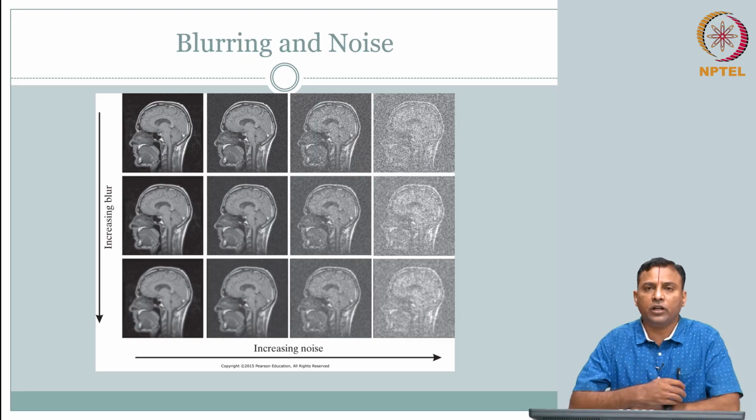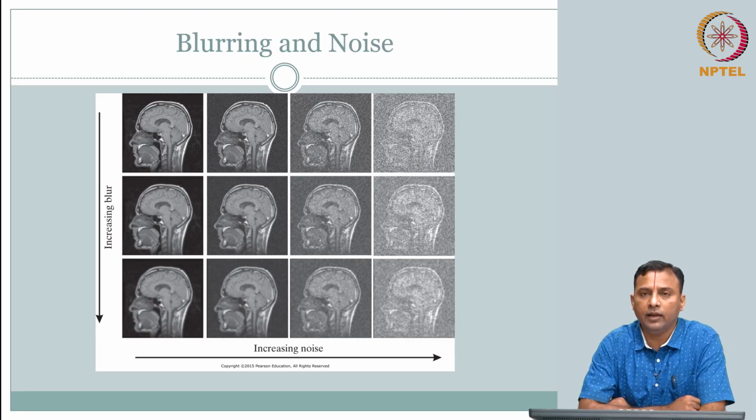Okay, so we talked about blurring and noise. All of these are aspects that are affecting our image quality, right? So now we need to proceed a little bit further in understanding how to characterize this noise, saying that noise is something undesirable. It is fluctuation around the ground truth. So you are estimating some signal, and the fluctuation around that is the noise.